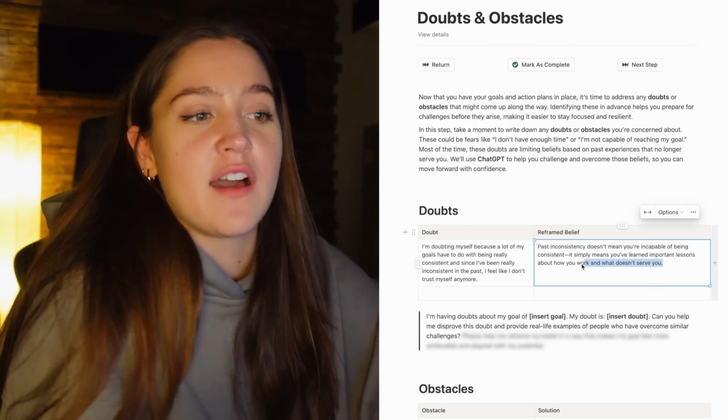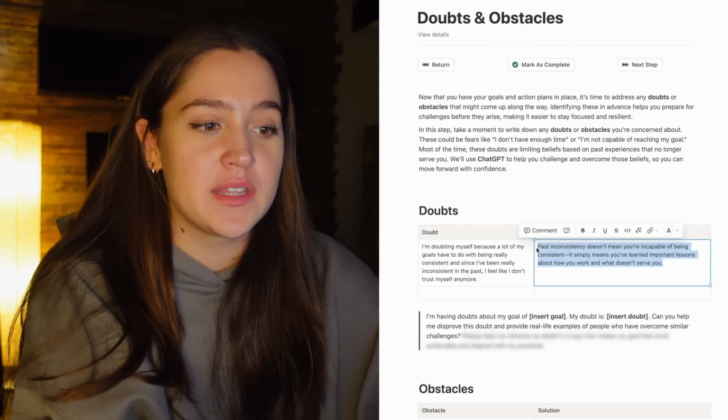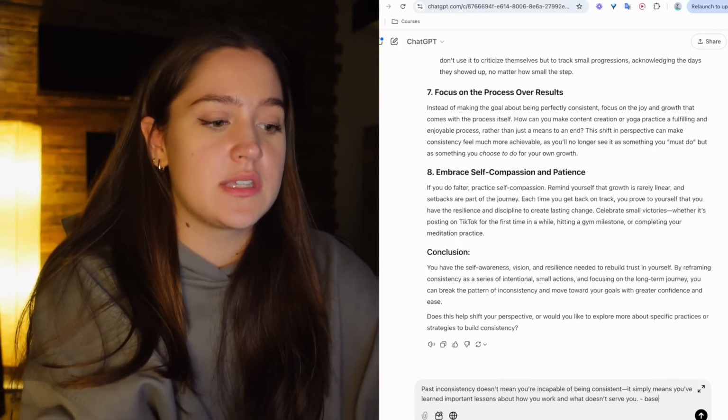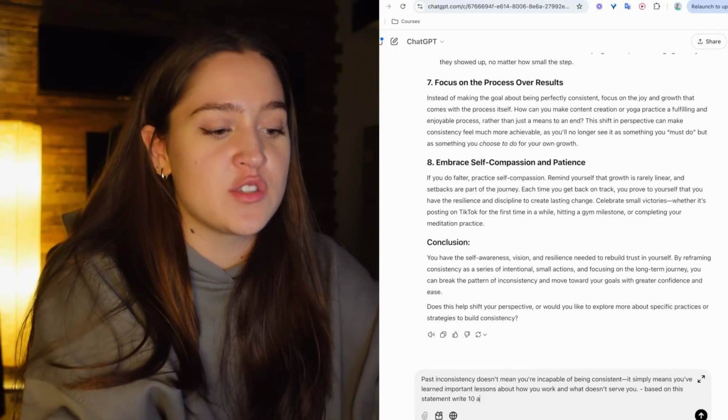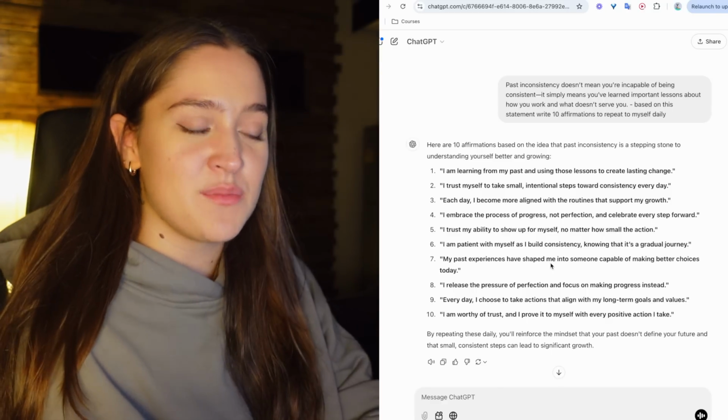And this is really useful to have because I can even create affirmations based on this. So for example, I could just copy this and say, okay, based on this statement, write out 10 affirmations to repeat to myself daily, or something along those lines. I actually really love these. I might save some of these.